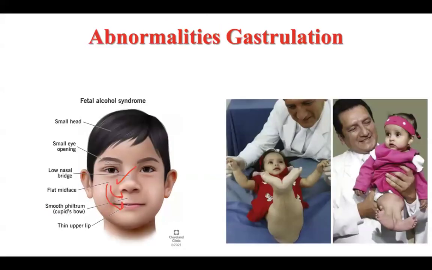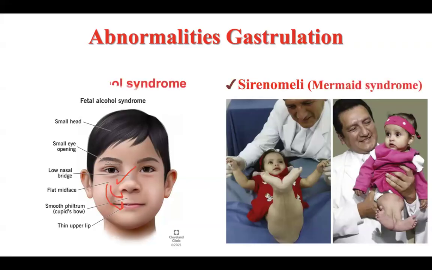What are the abnormalities of gastrulation? We have two abnormalities: fetal alcohol syndrome, in which the baby is characterized by a small head, small eyes, no philtrum, and a thin lip, and sirenomelia, or mermaid syndrome, which is fusion of both lower limbs, maybe skin to skin or even the bone, with abnormalities in the genital and urinary systems. Mermaid syndrome and sirenomelia are named abnormalities of gastrulation.